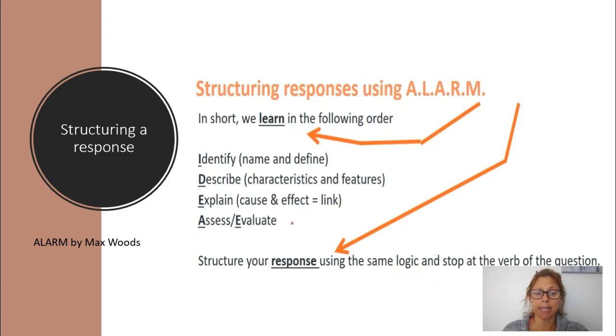So with explain, usually it is best if you can use some linking words: as a result, as a consequence of, or as a consequence this leads to. Using some linking word from what you described, and then now we're doing cause and effect.